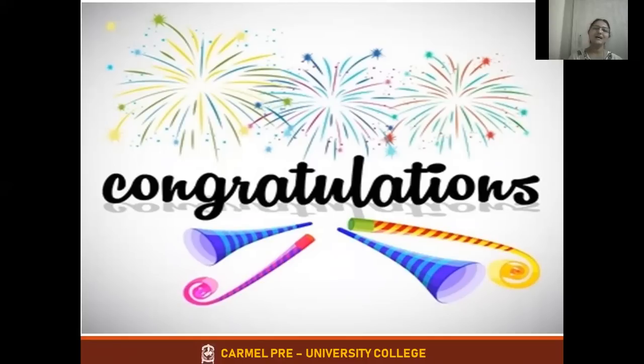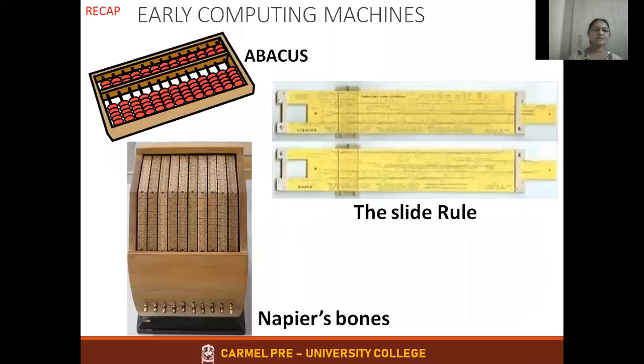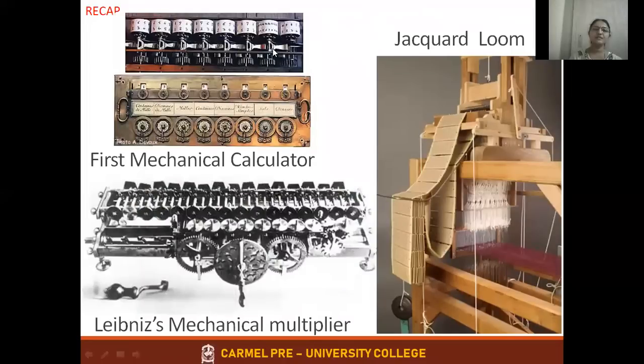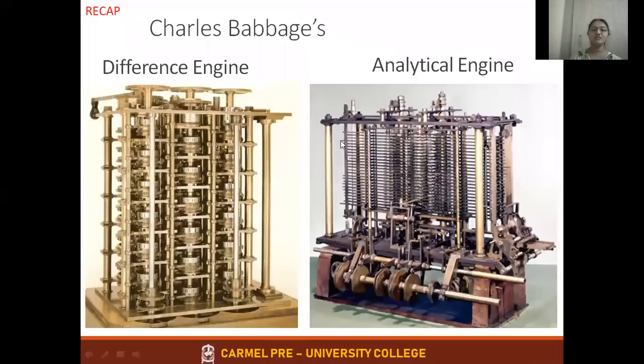Fine. Before we wind up, quickly I'm going to recap what we learned in the previous class, early computing machines. So we learned about the abacus, the slide rule, and Napier's bone. Then the first mechanical calculator, which we call Pascaline, Jacquard-Loom, and Leibniz mechanical multiplier, which could do multiplication faster.